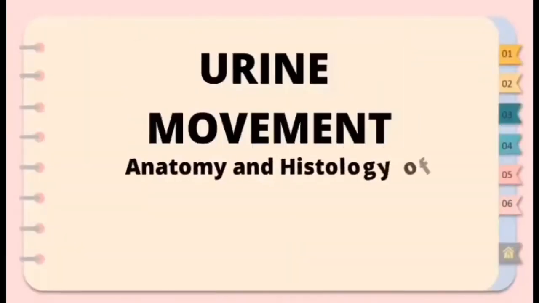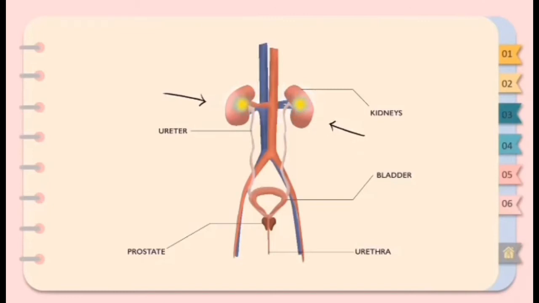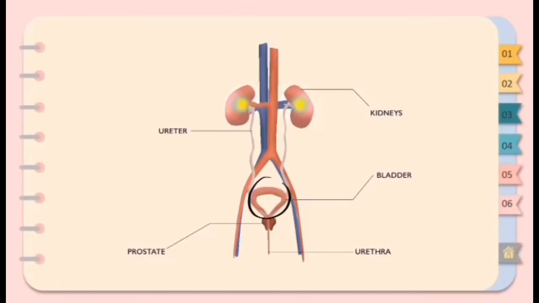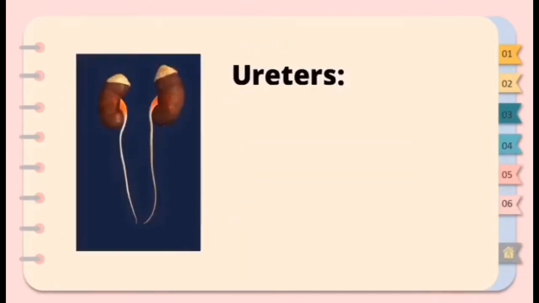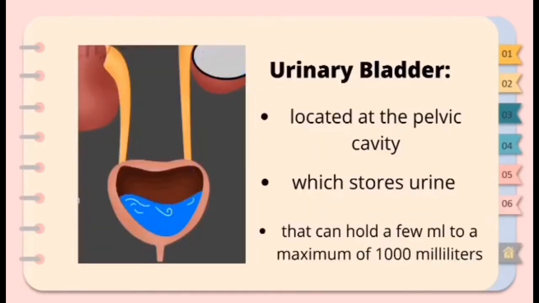Urine movement. Anatomy and histology of the ureters, urinary bladder, and the urethra. The urinary system is composed of two kidneys, the ureters, the bladder, the prostate, and the urethra. Ureters are small tubes that carry urine from the renal pelvis of the kidney to the bladder. Urinary bladder, located in the pelvic cavity, stores urine and can hold from a few milliliters to a maximum of 1000 milliliters.